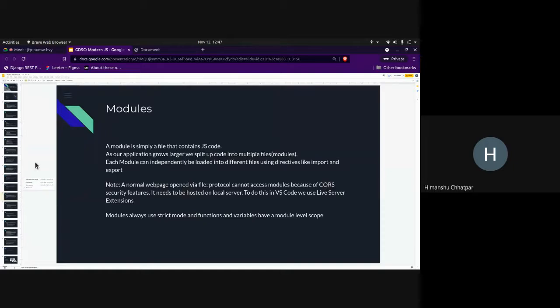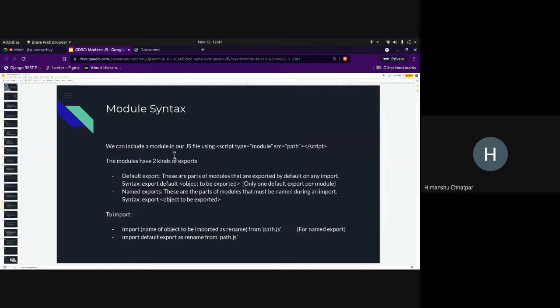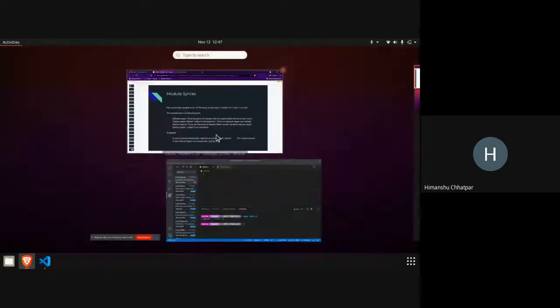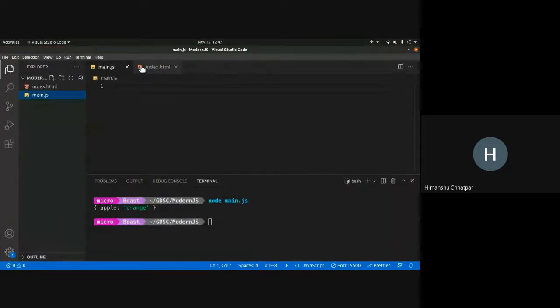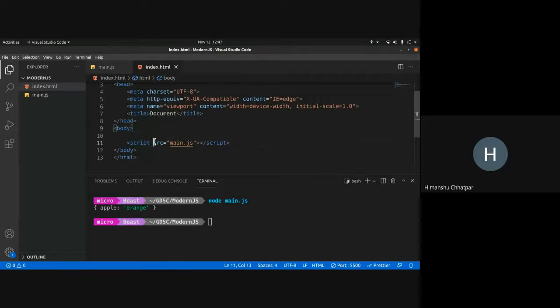So let's look at an example. Okay, module syntax. So you import a script as type equals to module. Let's go back over here. So what I do is put type equals to module. Now this essentially works like a module, and I can split up code into multiple files.